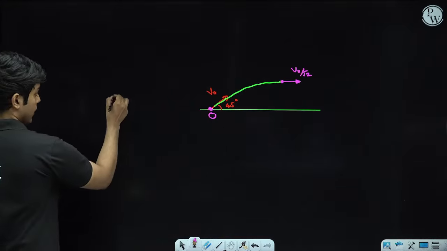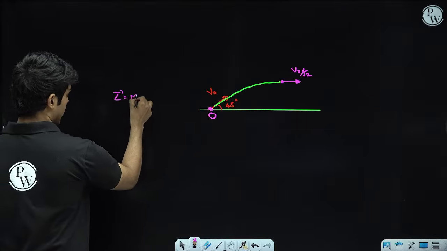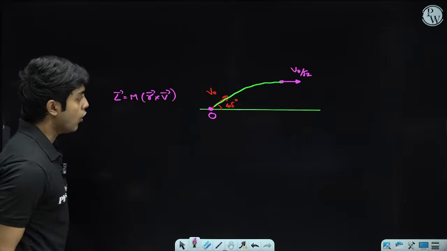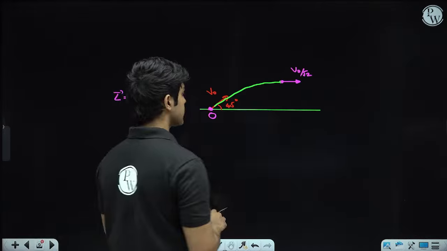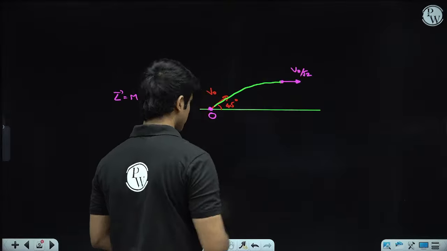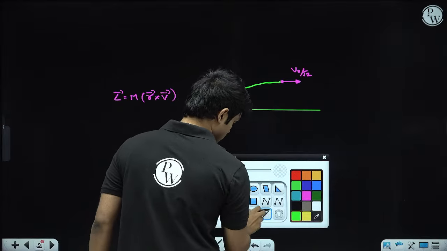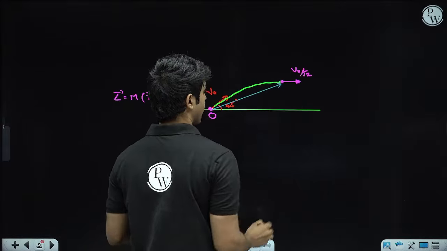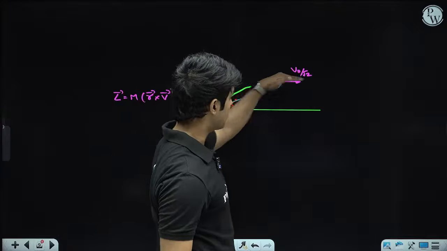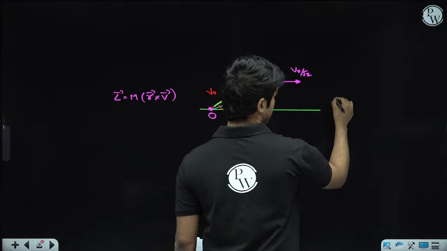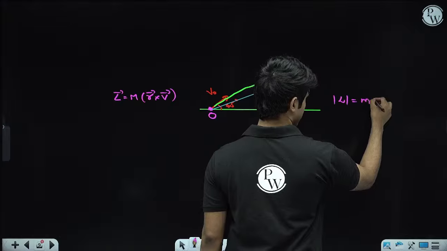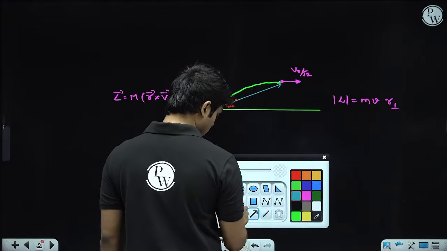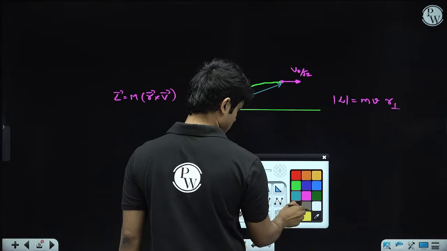So angular momentum of the particle is just m r vector cross v vector, right? Or just for the magnitude, we can say it is mv into r perpendicular. So this is going to be the r vector, but because the velocity is along the x direction, the magnitude of L will be mv into r perpendicular, right? And the perpendicular distance is this length.